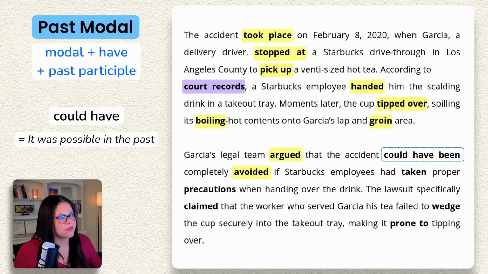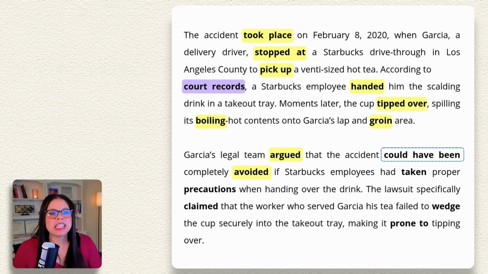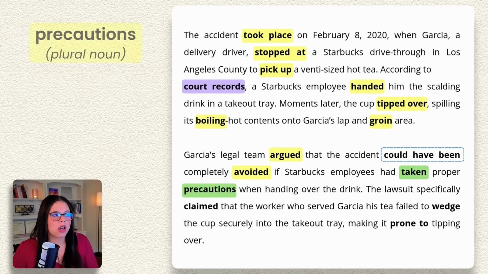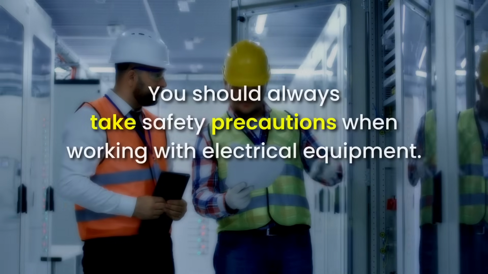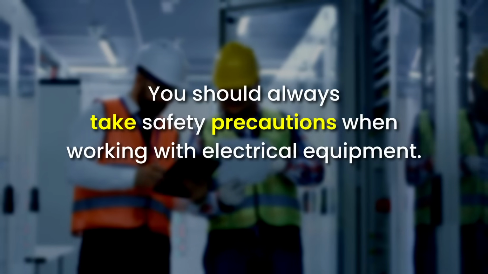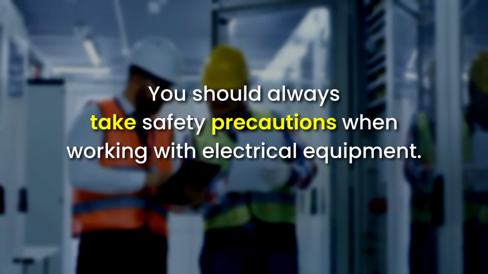It happened. Okay, we have a very useful legal collocation here, and that is to take precautions. In this case, take proper precautions. So, what are precautions? These are actions that you take in advance, actions that you take before something to prevent something dangerous or unpleasant or problematic from happening. So, you take precautions. Remember that collocation. You should always take safety precautions when working with electrical equipment.